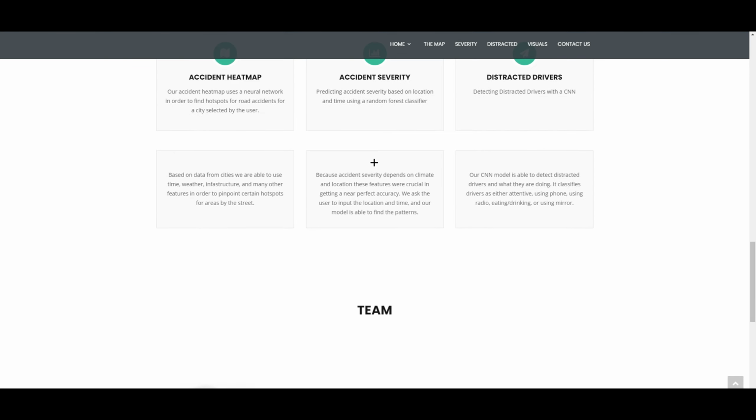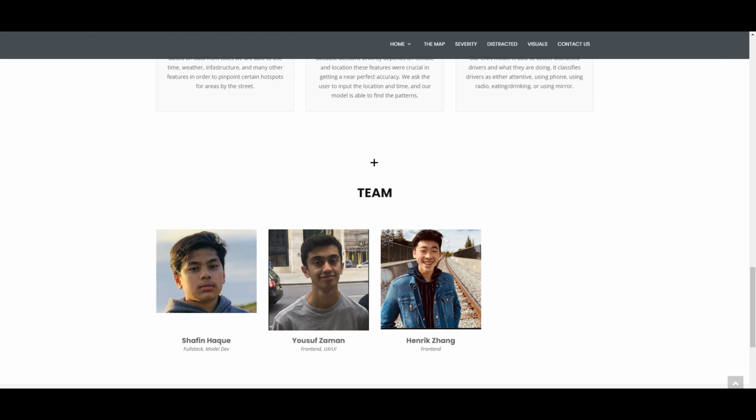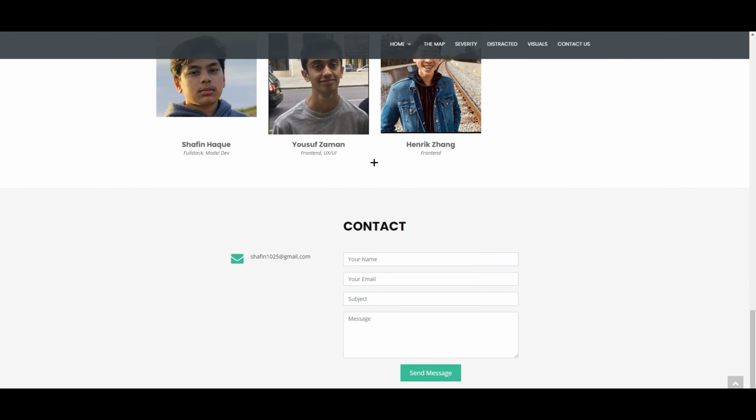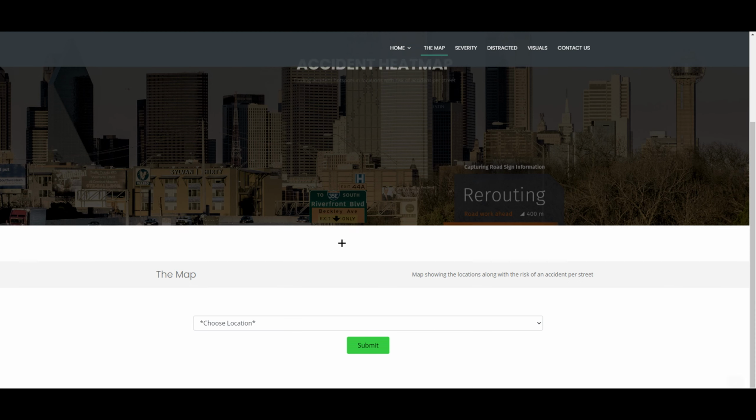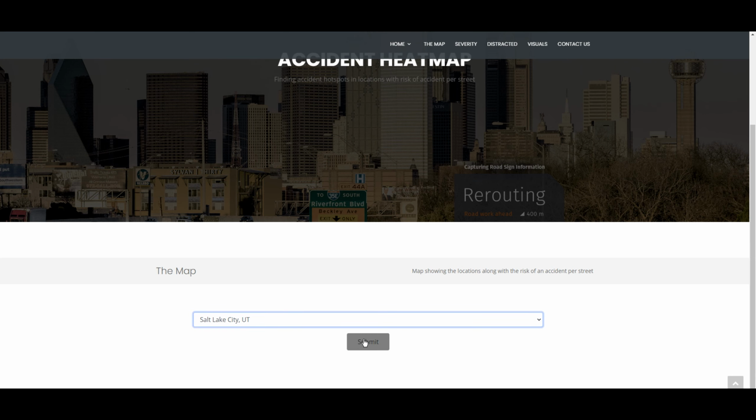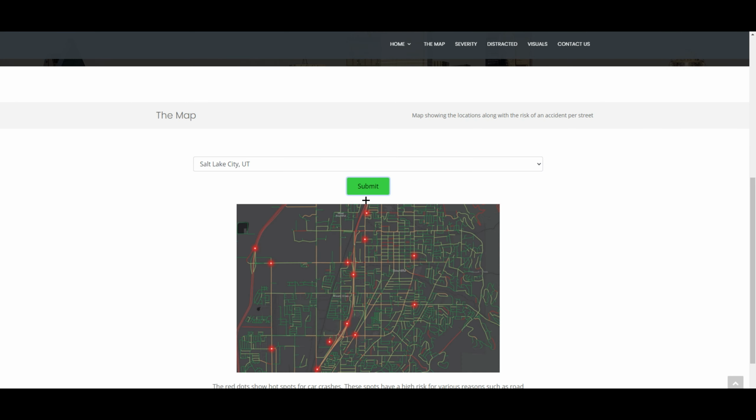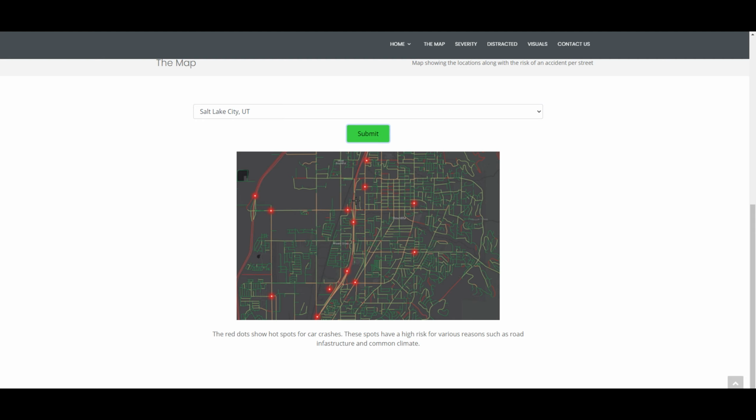Our web application has three main features: an accident predictor heat map, an accident severity predictor, and a distracted driver detector. Let's get started with our heat map. A user can select a location, and from there, a heat map of the area will be rendered. We train our model on specific urban areas with data which contains road infrastructure, weather, speed limits, traffic conditions, and many other features which can affect accidents.